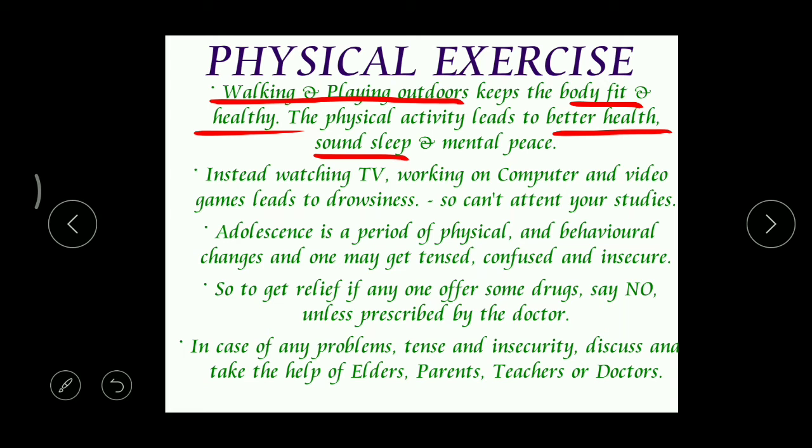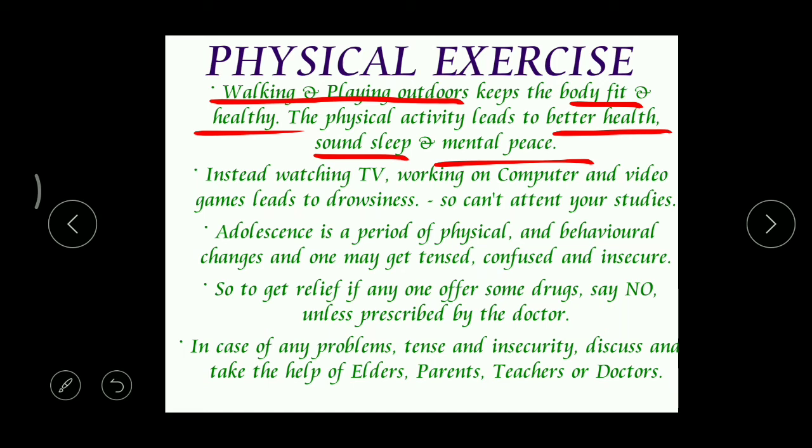Nowadays the children are facing a problem: they are not able to sleep on time. What is the reason? Because of mobiles, watching TV, and playing video games, all these things. Their eyes get strained, and so they cannot get proper sleep, and even mental peace. With exercise, they will get good mental peace.